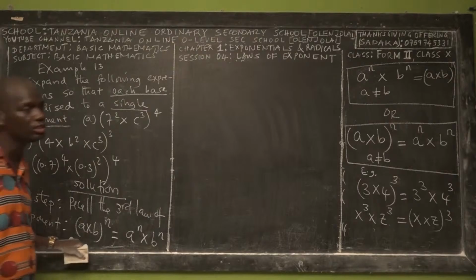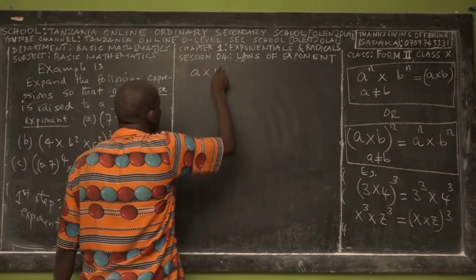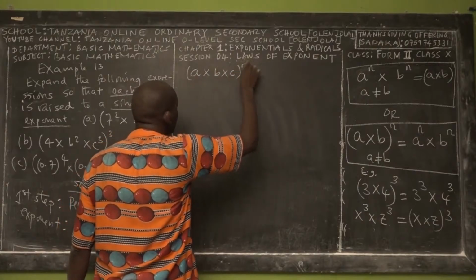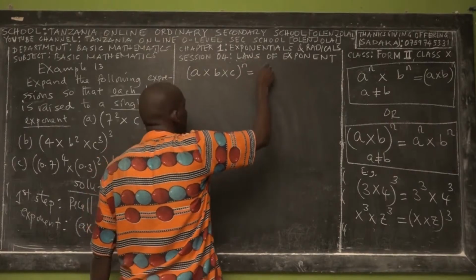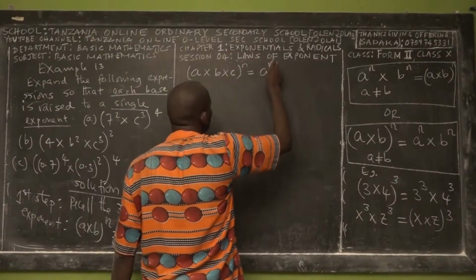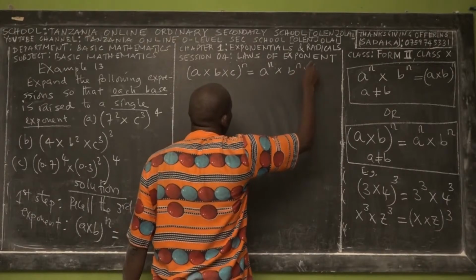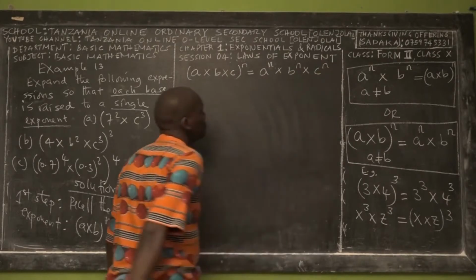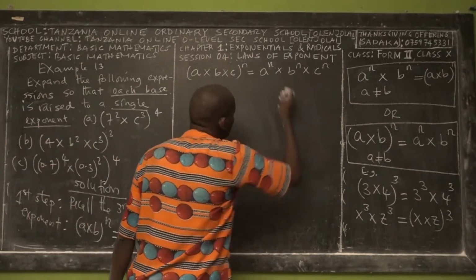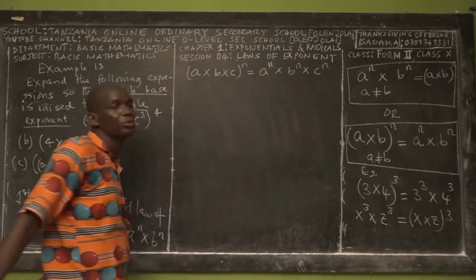This is in case we have two bases. But if you have a times b times c, all of this raised to n, this is equal to a power n times b power n times c power n. These are the single exponents, each base raised to a single exponent.